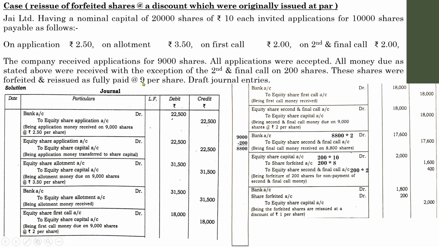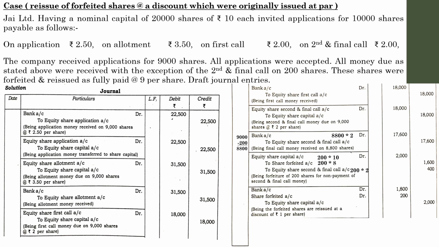So here the value is 9. What was the actual price of that share? It was rupees 10. So a share worth rupees 10 was reissued for 9. So we can assume that the company has reissued at a discount.